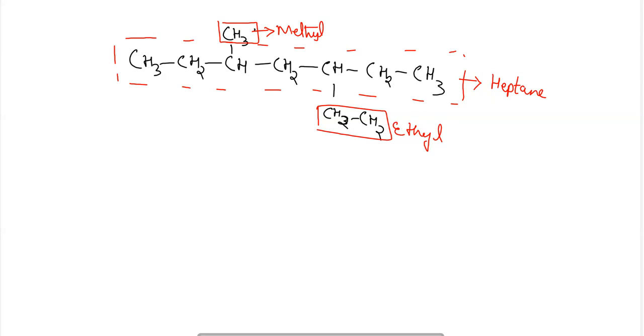If I take one more example, adding one more ethyl group at this position, then two ethyl groups and one methyl group are there.